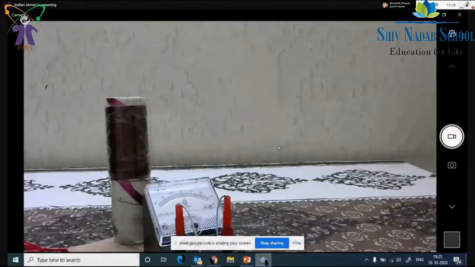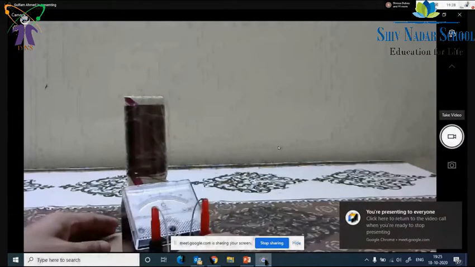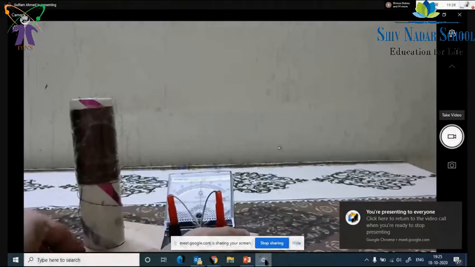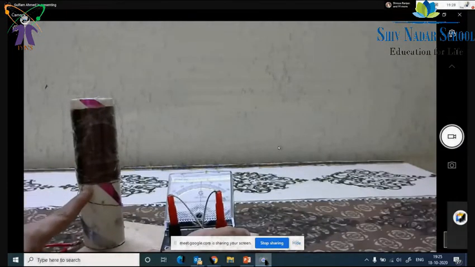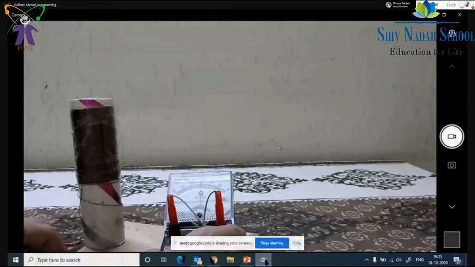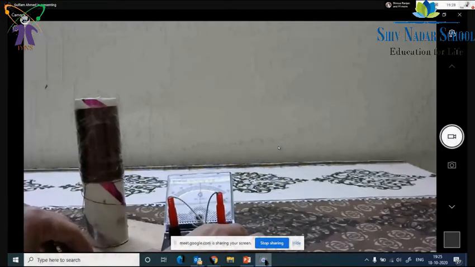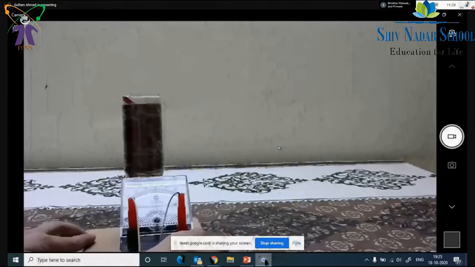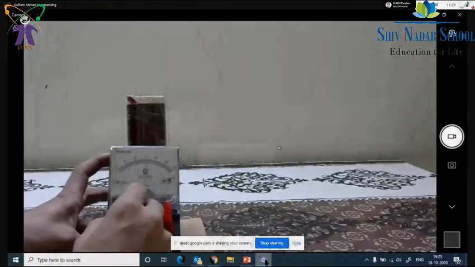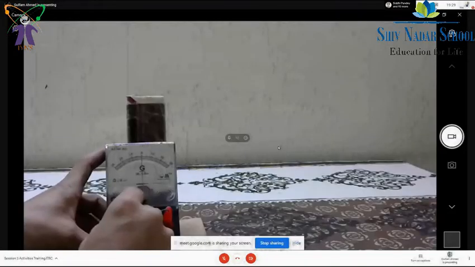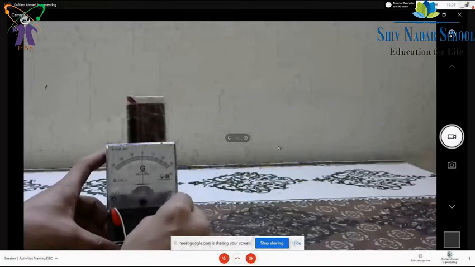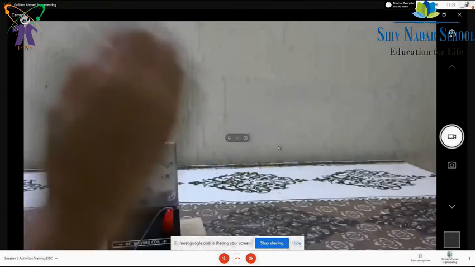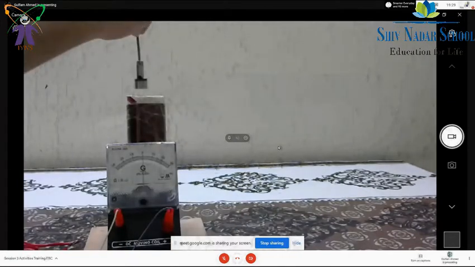Okay, so now you see this coil I prepared by using insulated copper wire. Some insulation is there on the wire, and then I wrapped it over a cylinder pipe, and I have a galvanometer connected to it. I will do one thing. I will have a magnet also with me, and let's try to keep the magnet here.